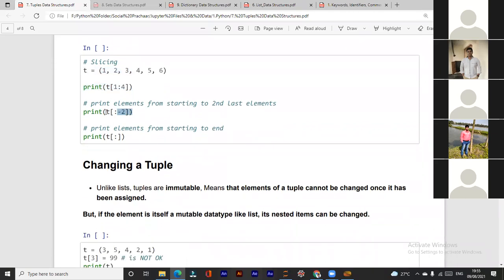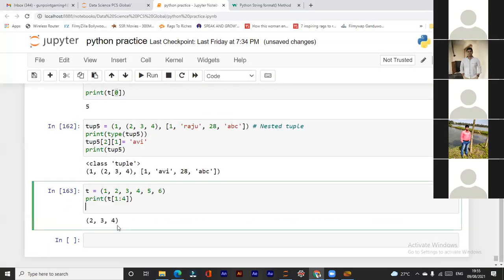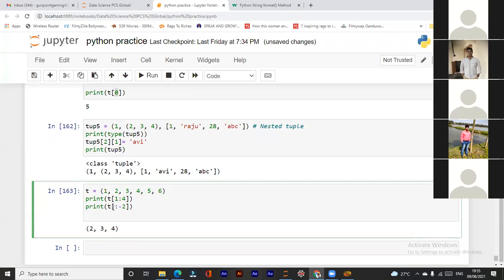Now this is negative indexing. It is starting from 0 and it is ending at -2. This is -1, this is -2. So what will be the output in this case?